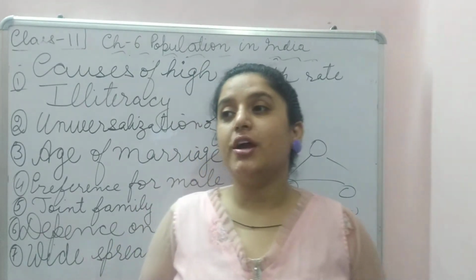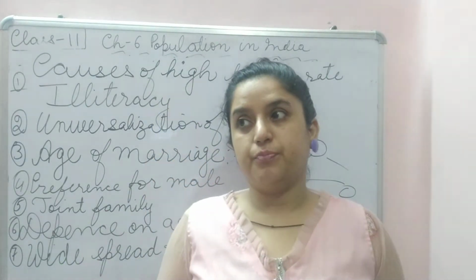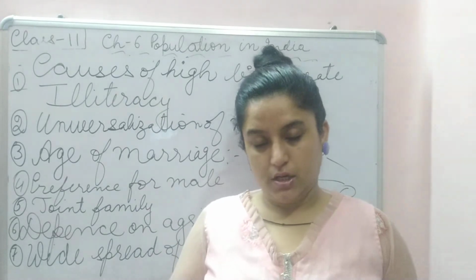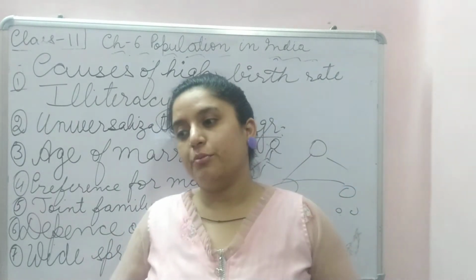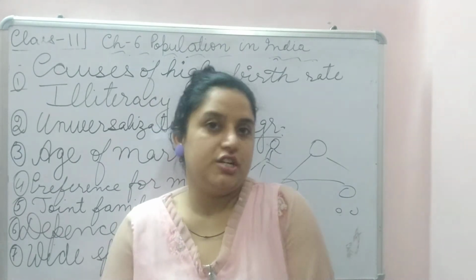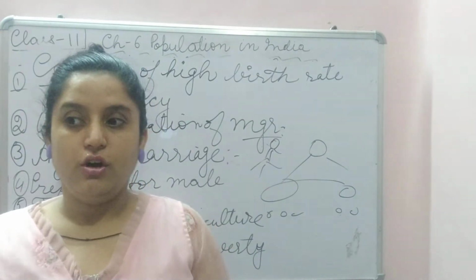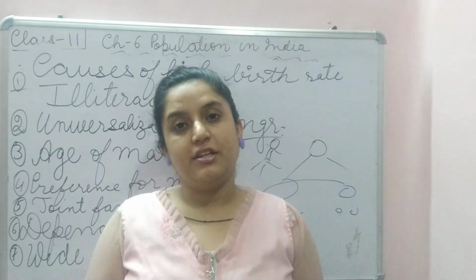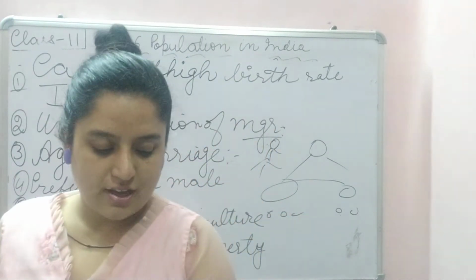So poor people who are below the poverty line think that by having more kids they will become economically sufficient, as more will beg or do jobs that will make them economically strong. That's the reason.